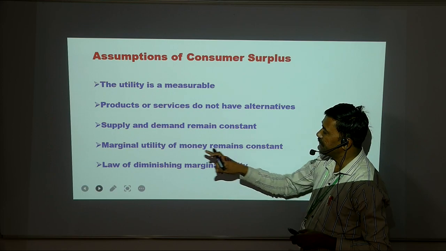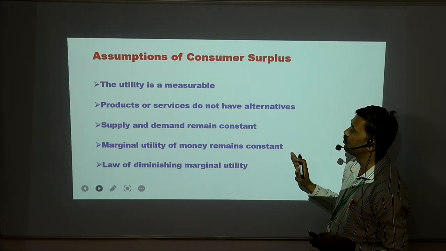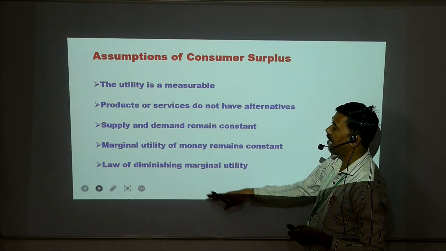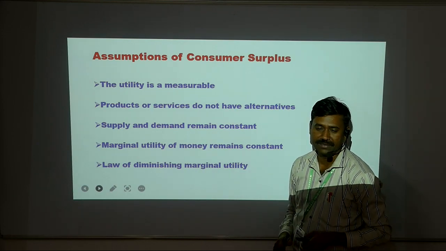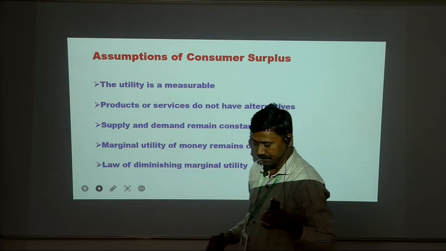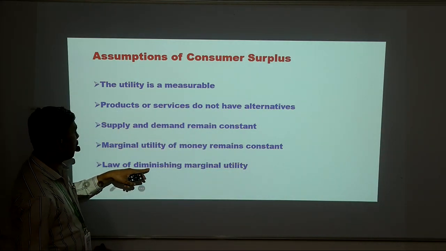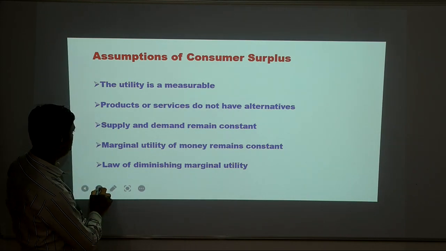So the utility of money always remains constant, as assumed in consumer surplus. And the next is the law of diminishing marginal utility, which is assumed in the concept of consumer surplus.